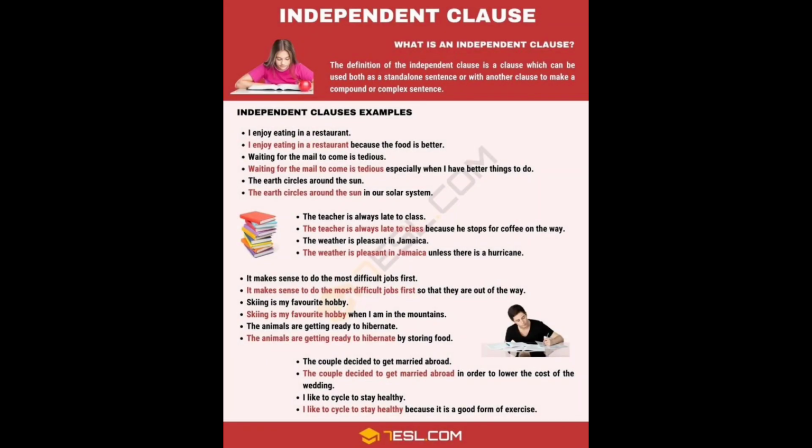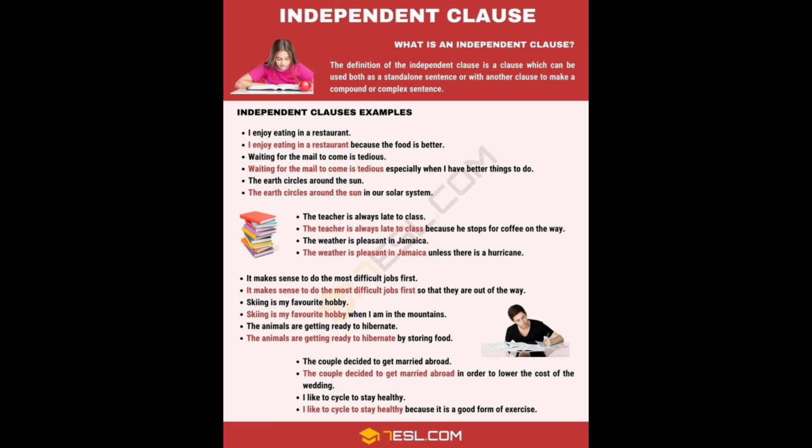The first one is independent clauses. So here you can see what an independent clause is. The definition of an independent clause is a clause which can be used both as a standalone sentence or with another clause to make a compound or complex sentence. And here are some independent clause examples.